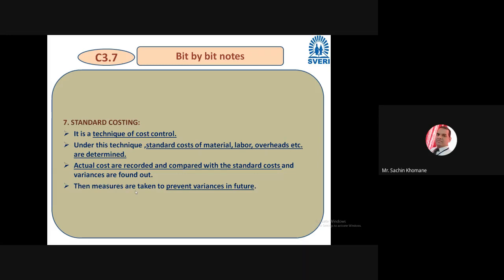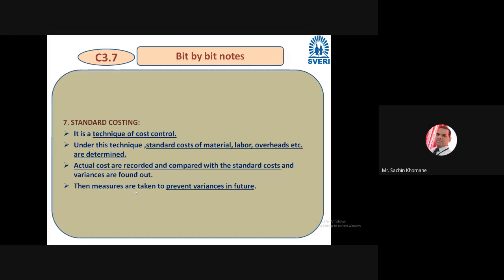Actual costs are recorded and compared with the standard cost, and variances are found. Then they take measures to prevent variance in the future. Friends, in short, I want to tell you how they control cost.